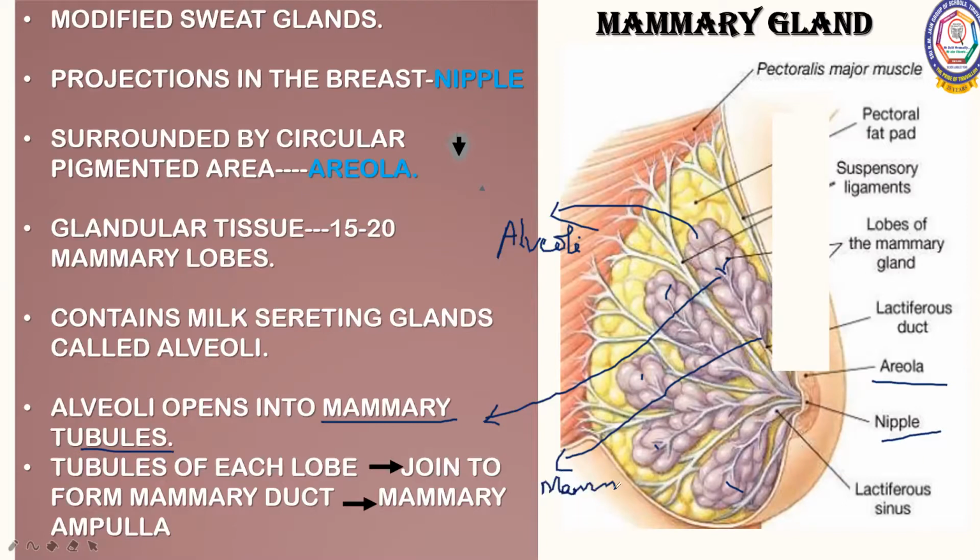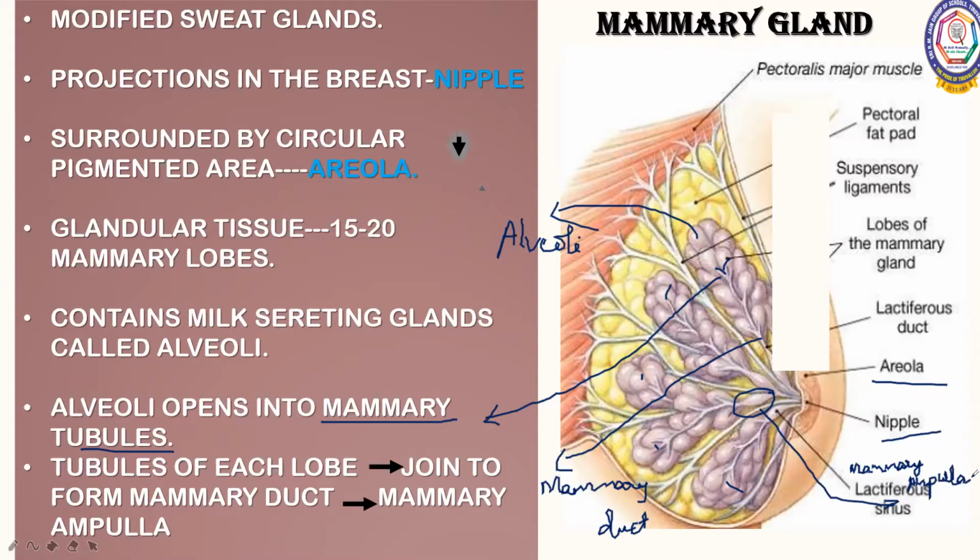And this mammary duct, near the nipple, has some expansion. Can you see this expanded portion? This expanded portion we call the lactiferous sinus, or otherwise the mammary ampulla.